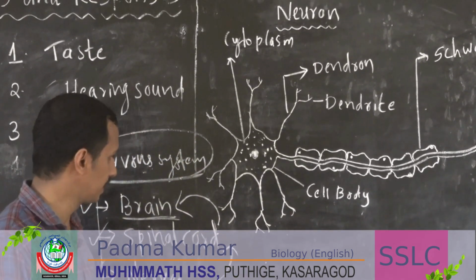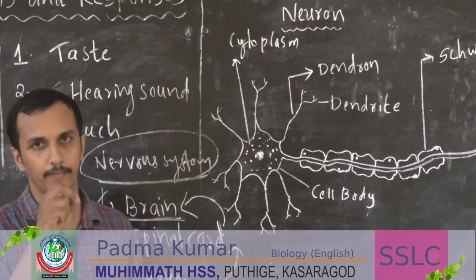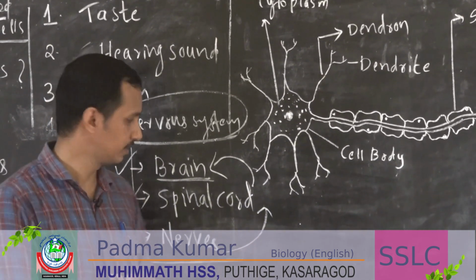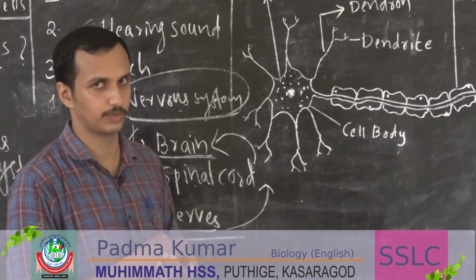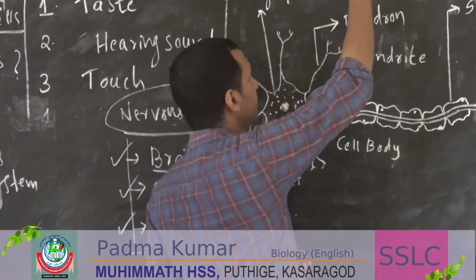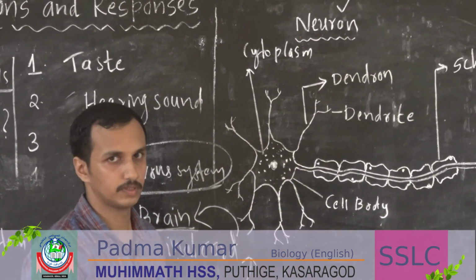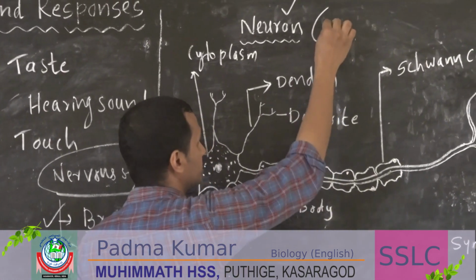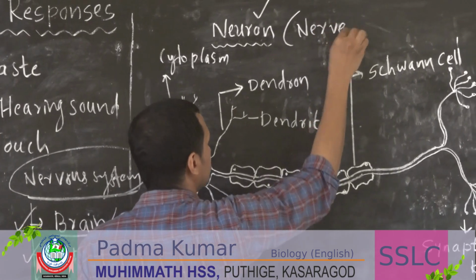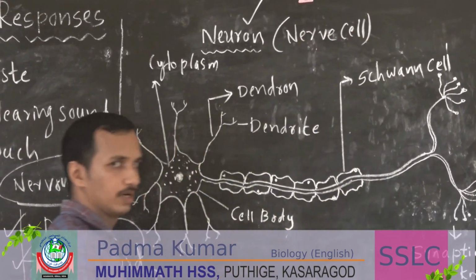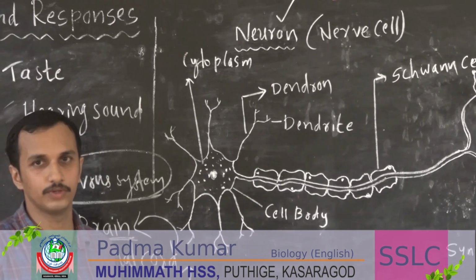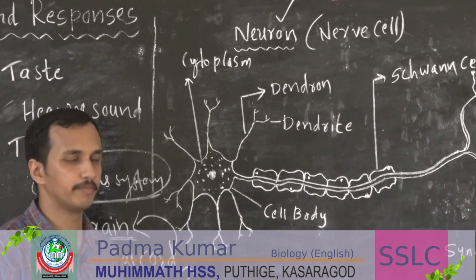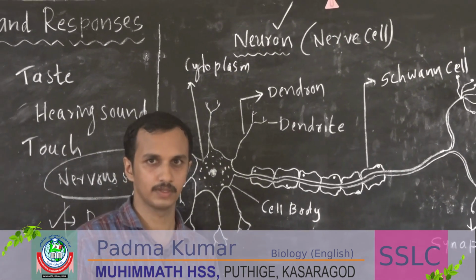So here also there is a basic unit of the nerve system. What is it called? It is called a neuron. Neuron, or you can write there, it is also called a nerve cell. So what is a neuron? It is the basic unit of a nerve system.